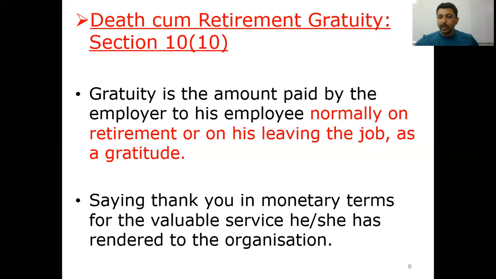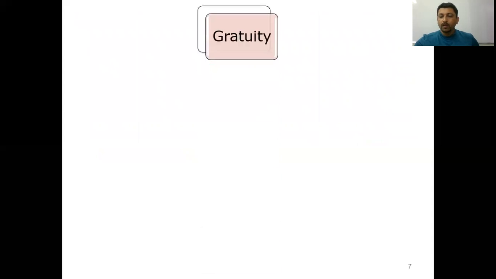So, payment made to an employee as a matter of gratitude for the yeoman service that a person has rendered to the organization is treated as gratuity. Now, what are the rules for gratuity? That is what we need to understand in this concept.